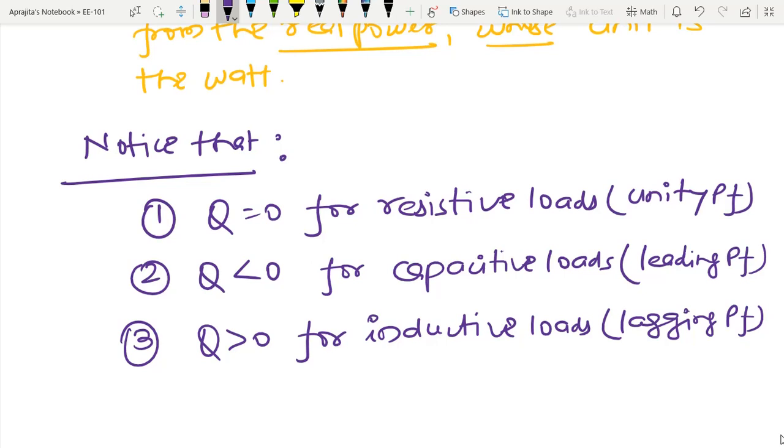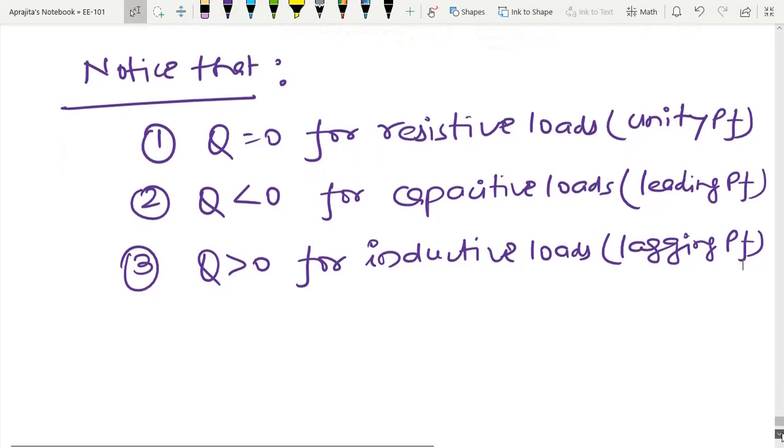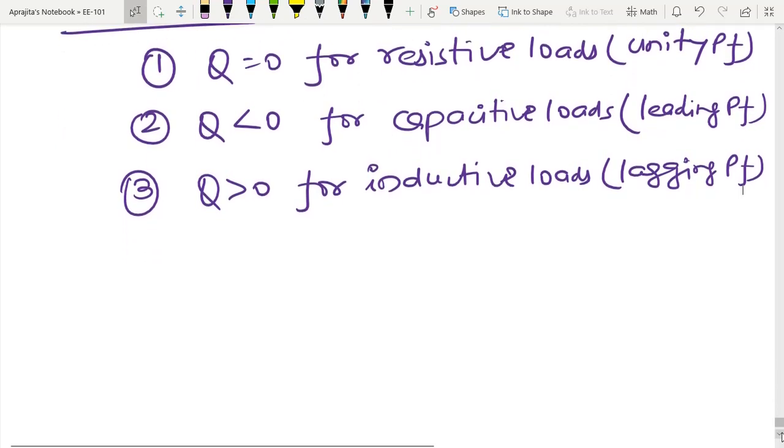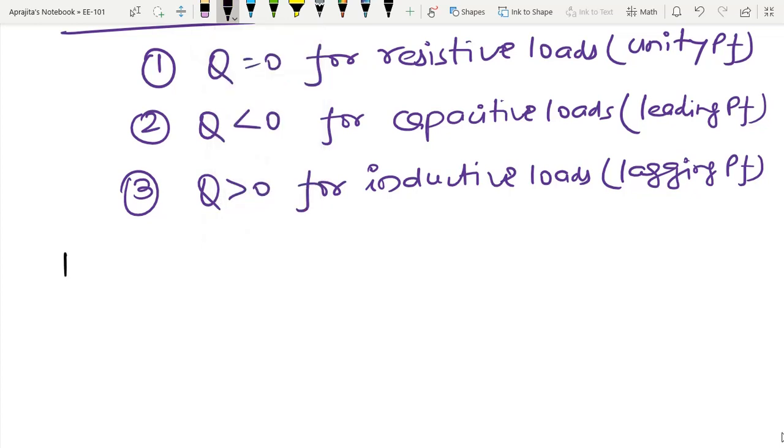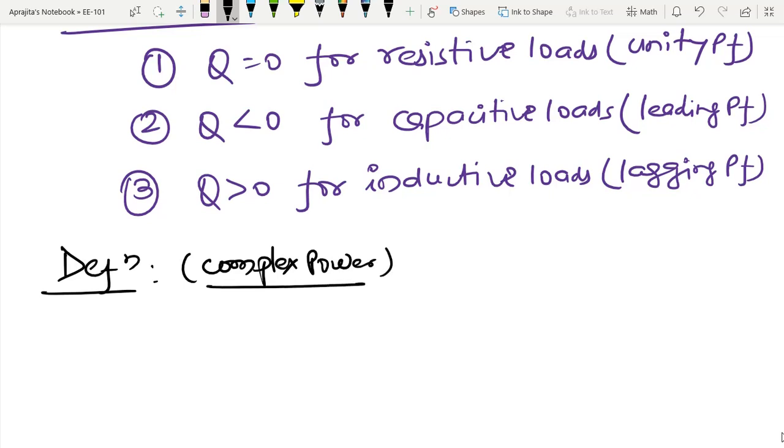So now let us try to give the concrete definition of the complex power. Now I am going to summarize everything using this definition of complex power.